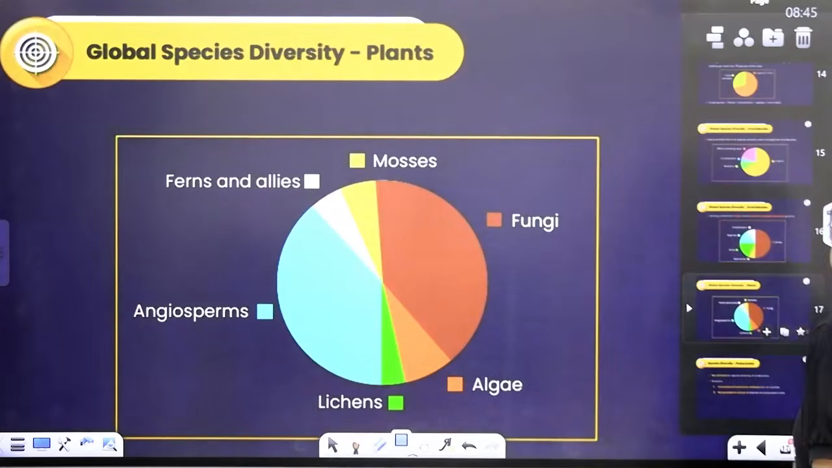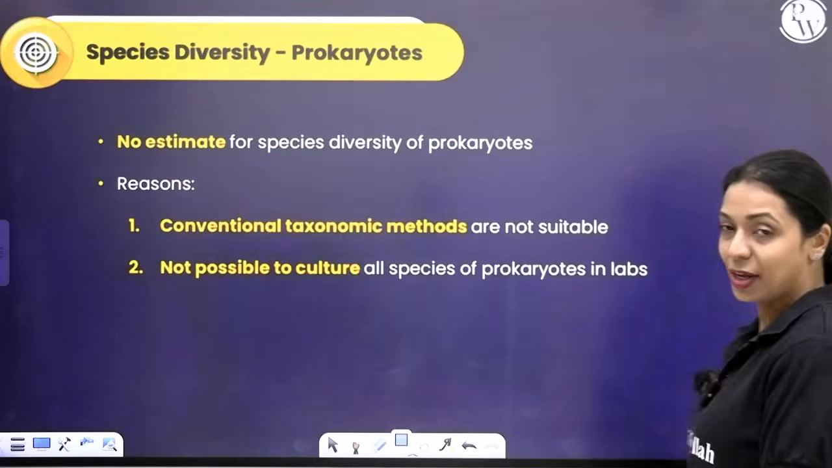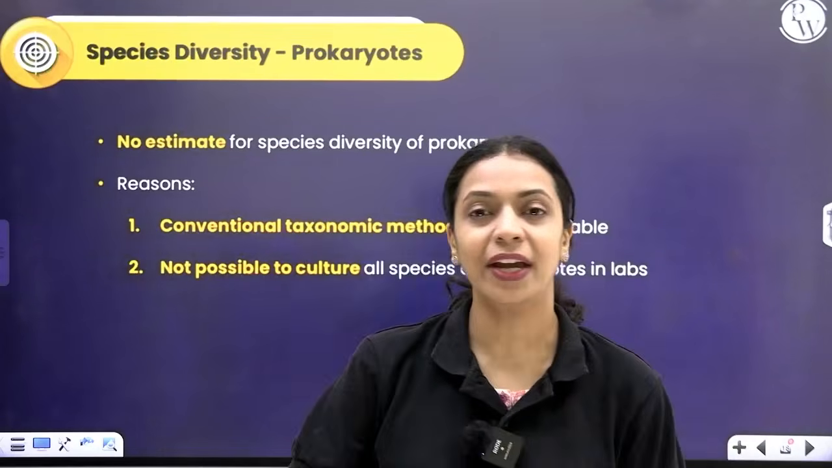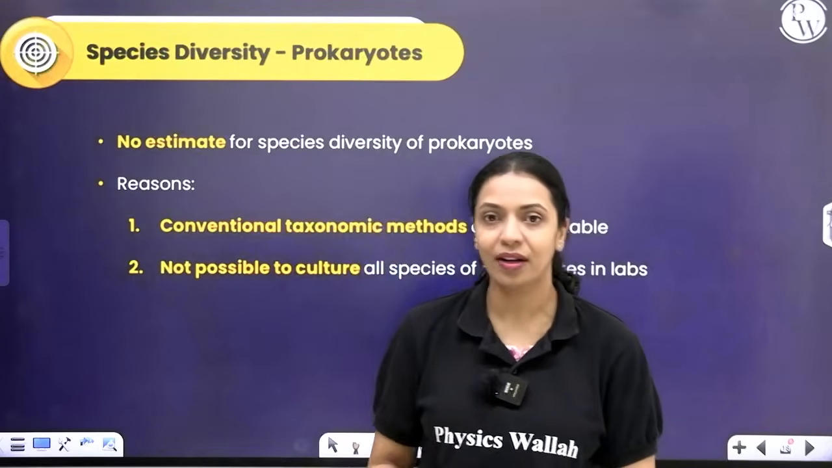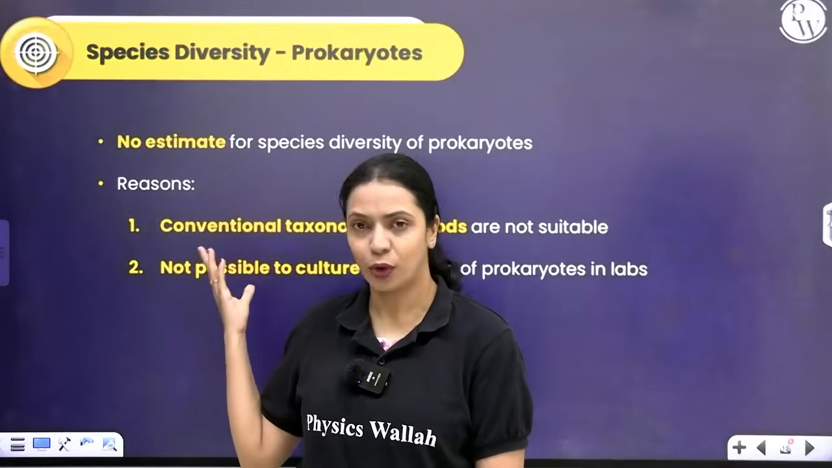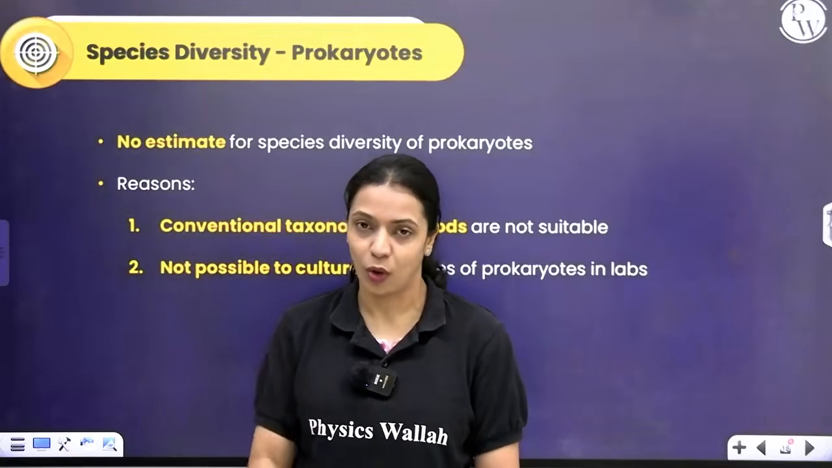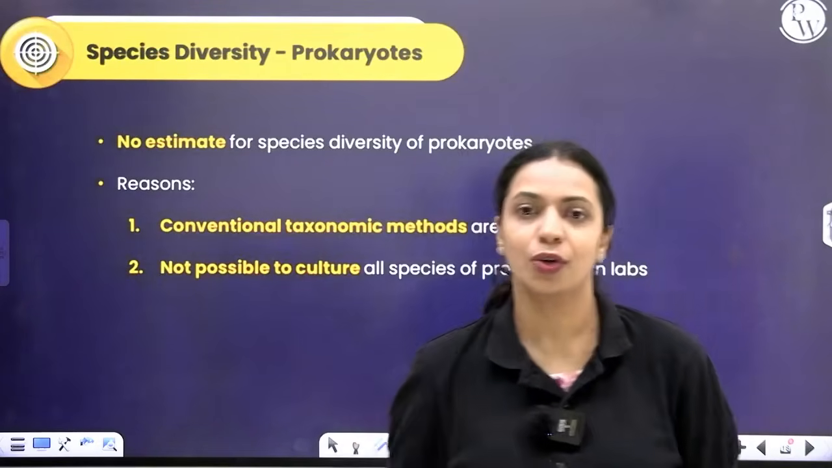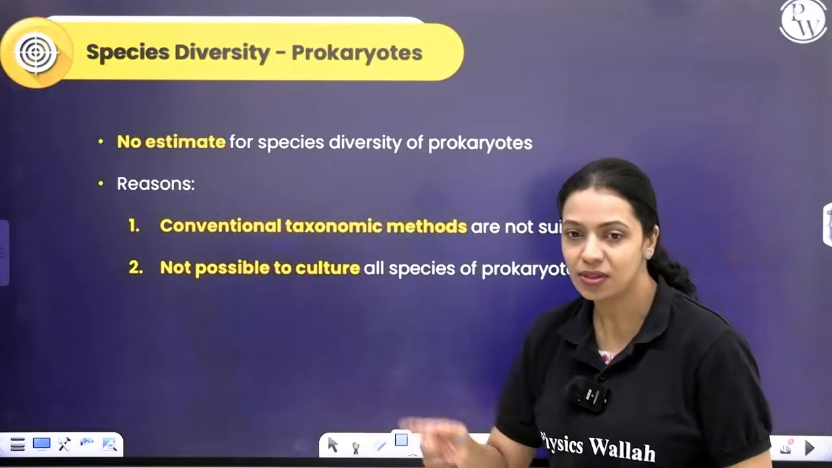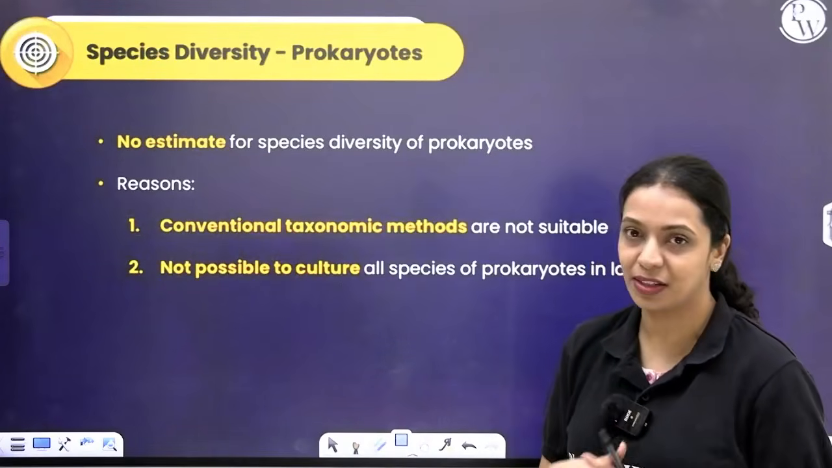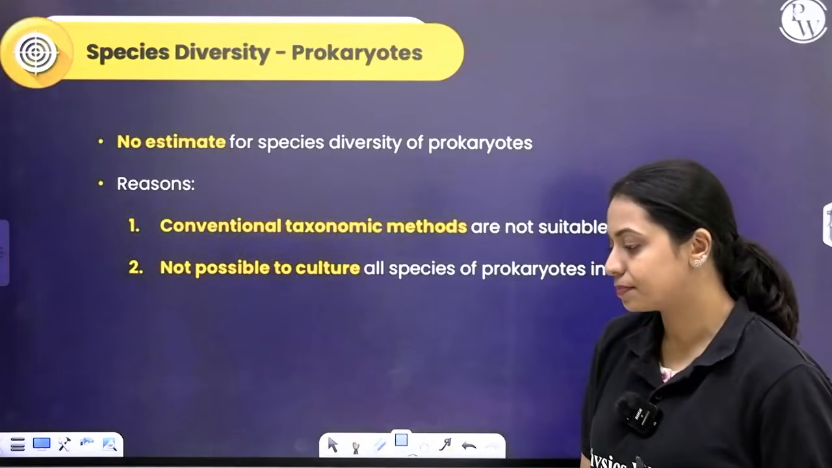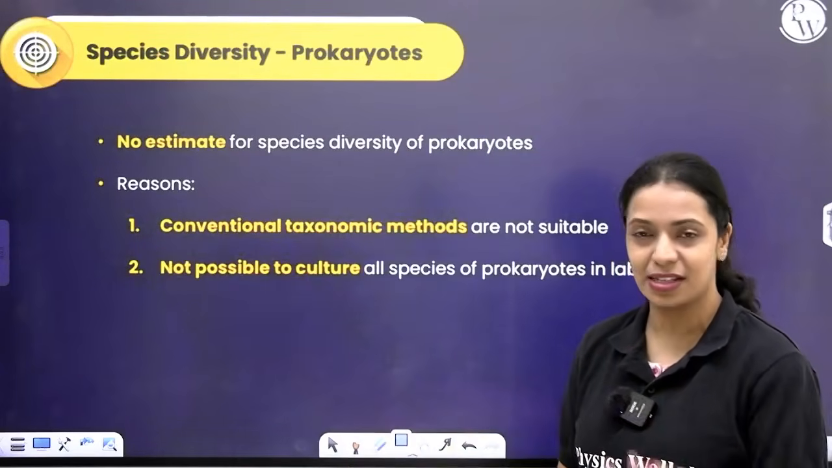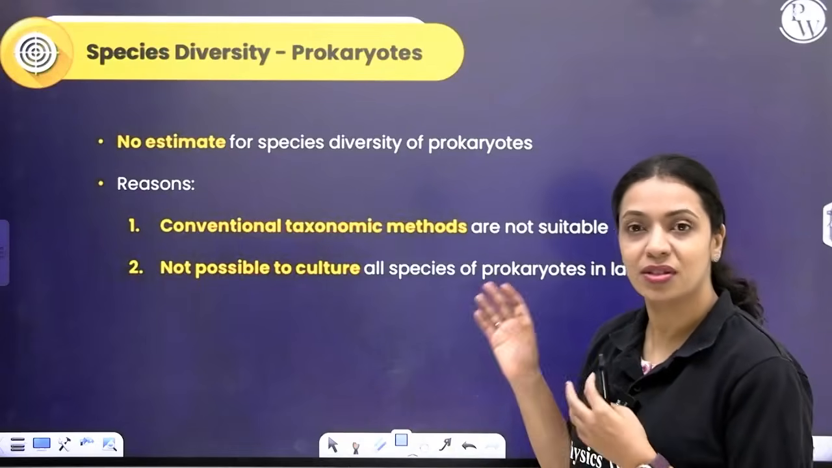Okay, now I've been telling you about species diversity. And I mentioned plants, animals and fungi, but I did not give you any numbers for prokaryotes. We haven't included prokaryotes or bacteria in all of these calculations and estimations for two important reasons. Firstly, whatever conventional taxonomic methods we use for describing and identifying other groups like animals and plants and fungi, will not be suitable